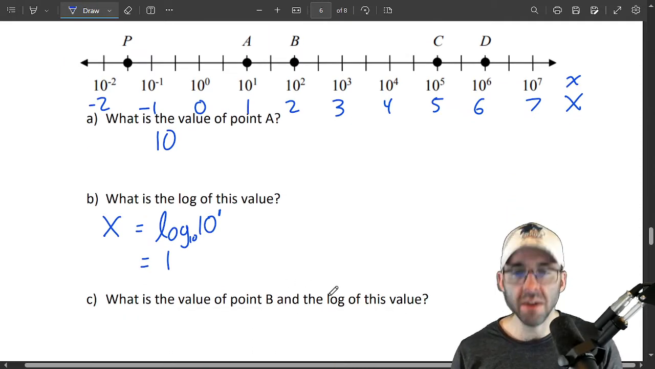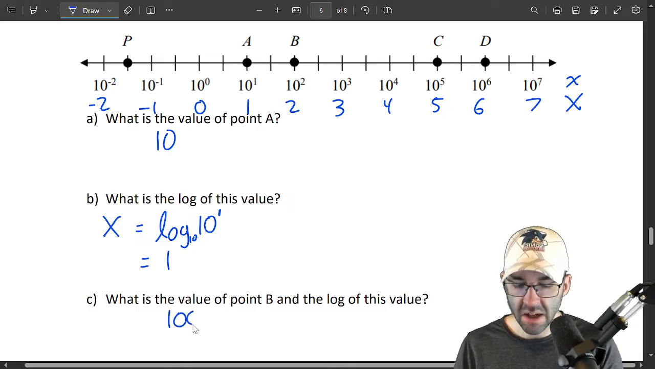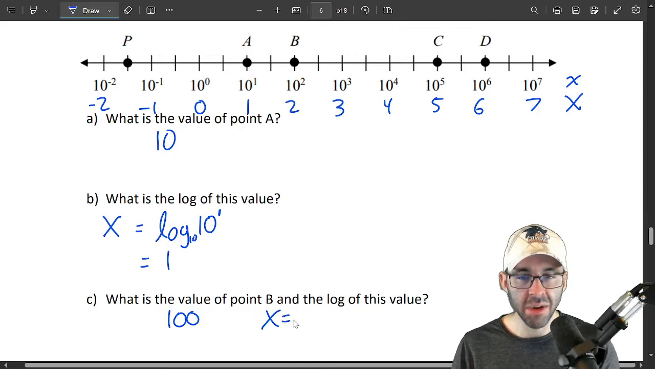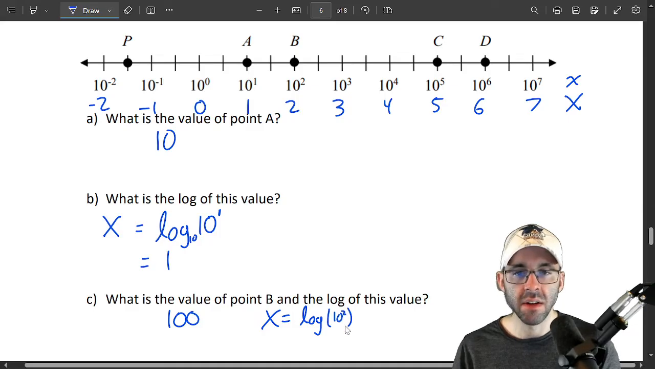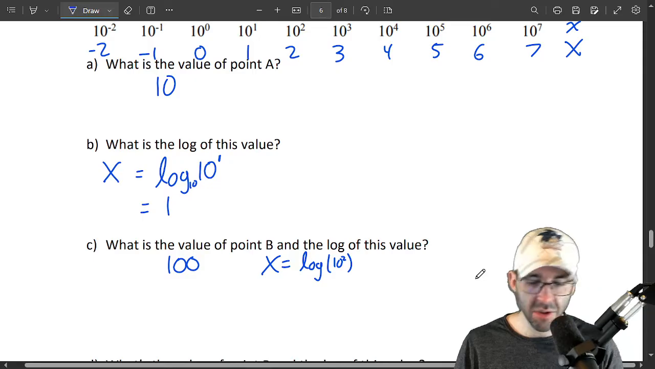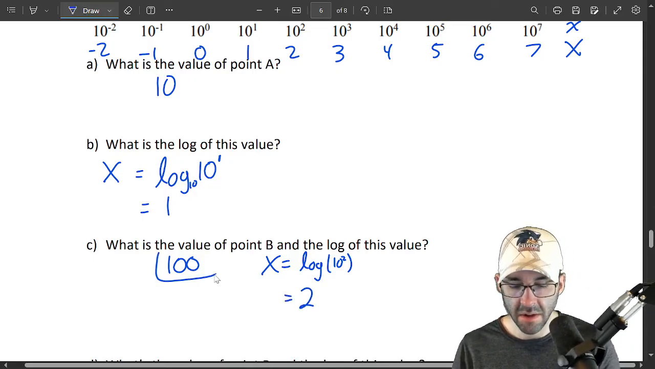So try to do more of these on your own if you want. Pause the video, try to do the other letters the same way that we did. What's the value of B? 10 squared. That's 100. What's the log of this value? Capital X in this case. We take the log of 100. Common log cancels out with the exponential function. We're just left with that exponent of 2. Capital X is 2.